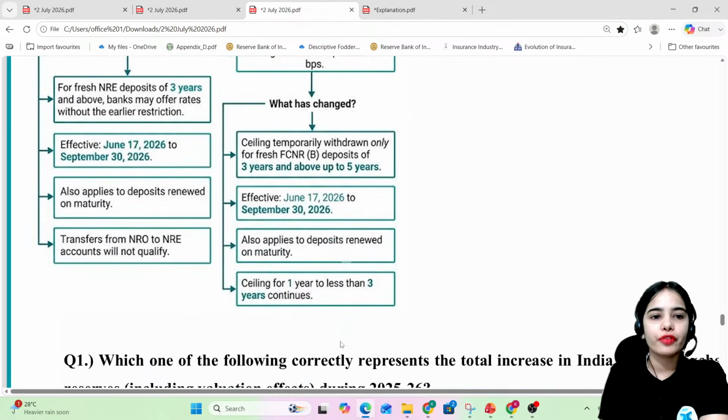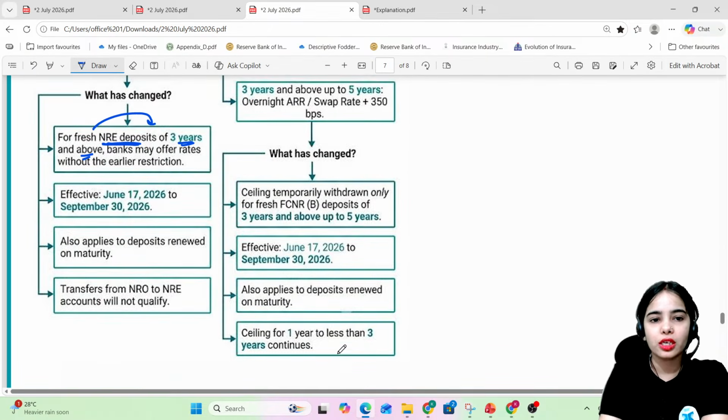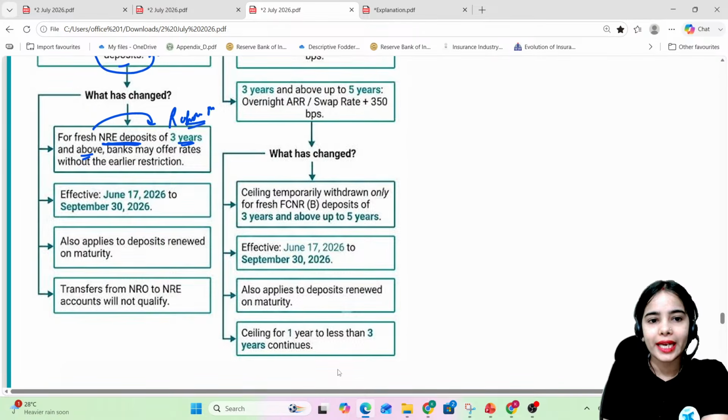Okay? For fresh NRE deposits of 3 years and above. Now for only the NRE deposits, for fresh NRE deposits of 3 years and above, as well as for those renewed upon maturity, banks may offer rates without the earlier restriction, and this is effective till 30th September only.